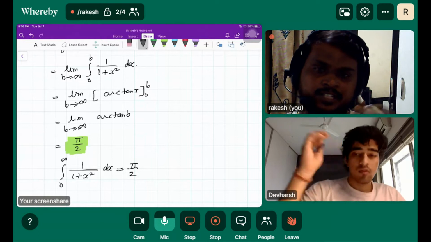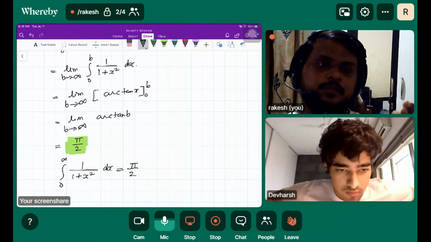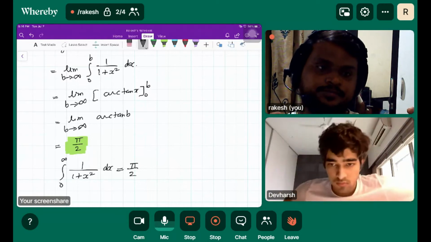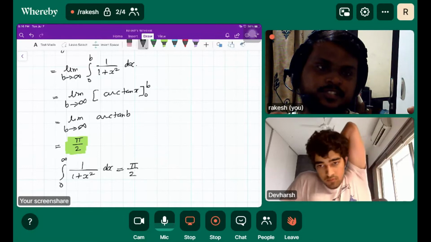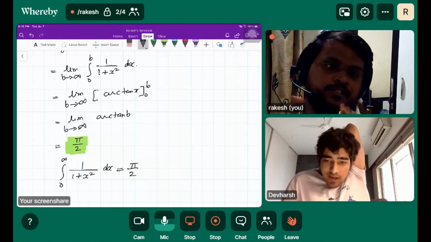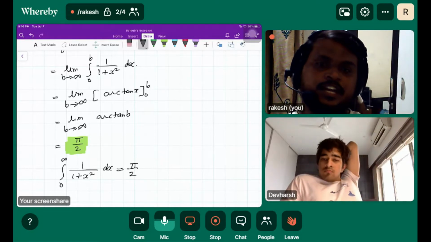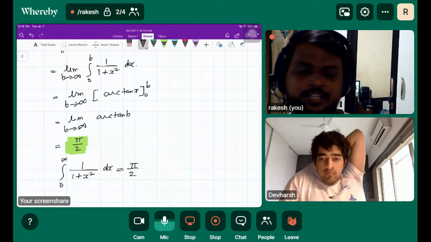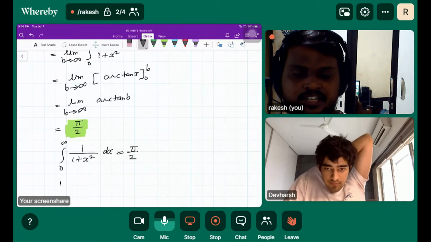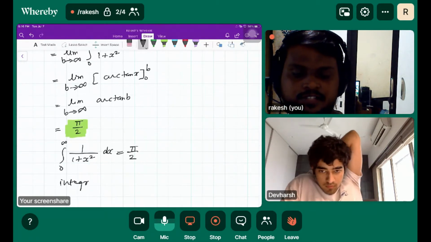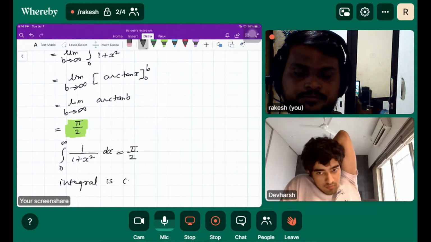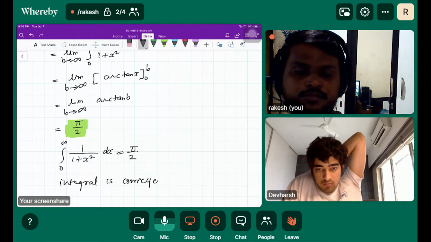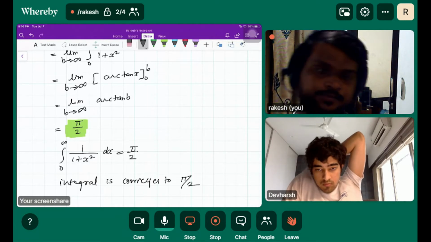Never skip the relation between the limit of a sum and the improper integral. There is a close connection between them. So if you are getting a finite value for this improper integral, it means this integral converges, and it converges to pi by 2.